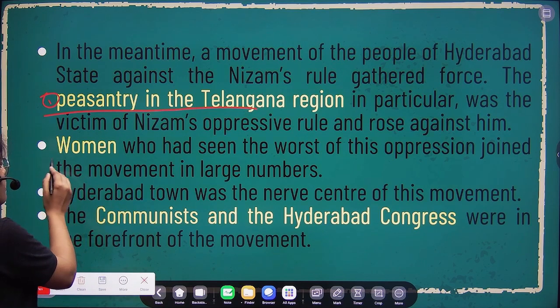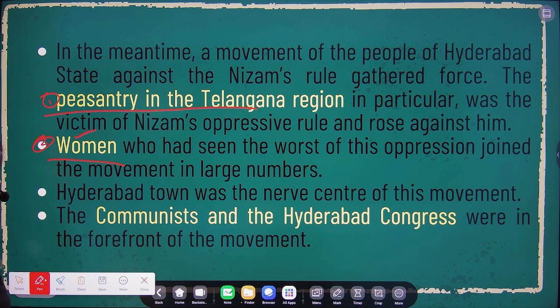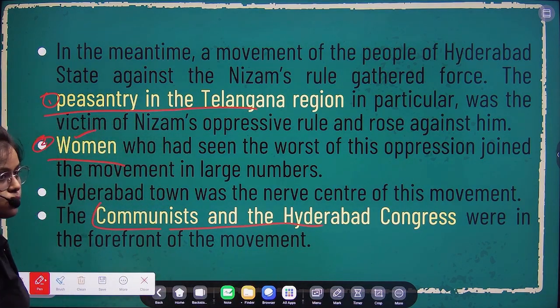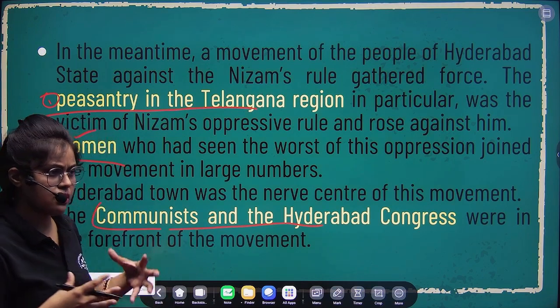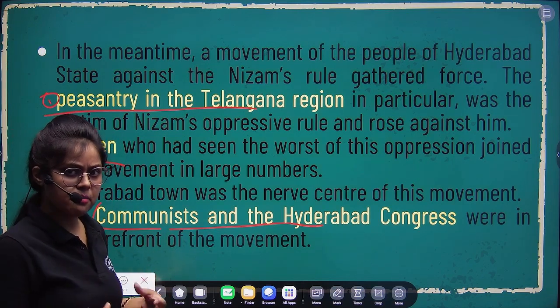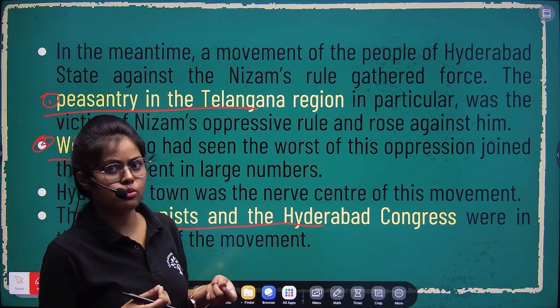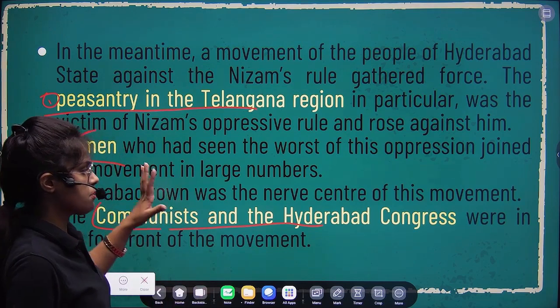The second group is the women, who were also very active. And then the other parties like the Communist Party and Hyderabad Congress were also against the Nizam. So there was so much protest going on at that time against the Nizam. That became one point for us to integrate Hyderabad into the Union. That was a plus point for us.